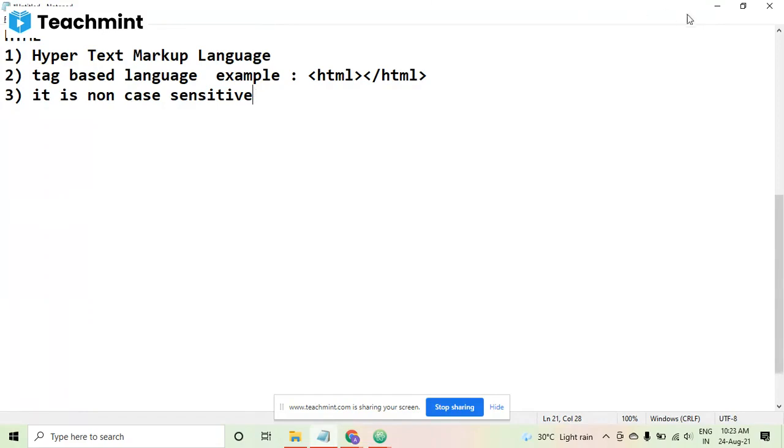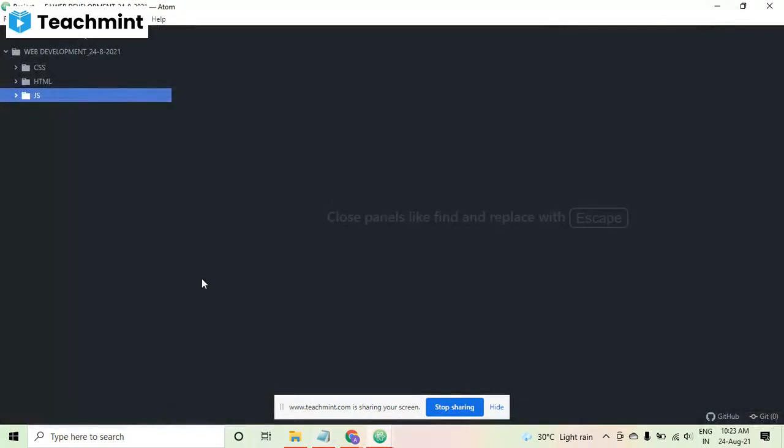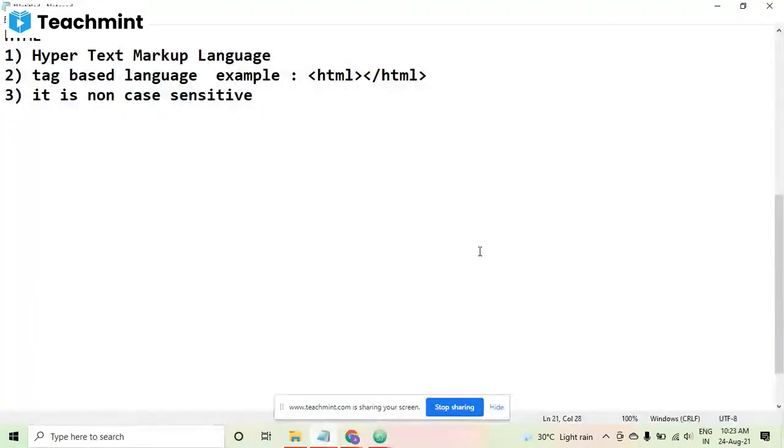So now this was a small intro to HTML. Let's move towards the Atom now. Here I will be explaining to you. I'm just showing this once again if you want to take the screenshot. And now I'm moving towards the Atom. There I'll be starting with the very first program.